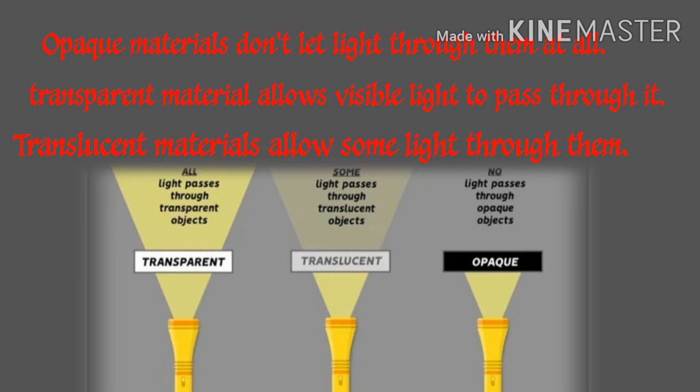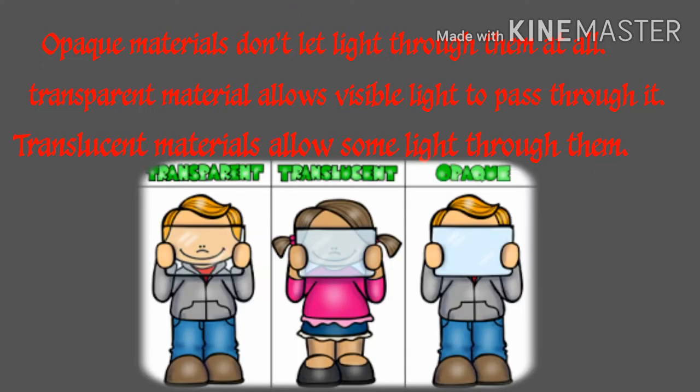We are familiar with these. The type of material which does not allow the passage of light is known as an opaque material. The material which allows the complete passage of light is known as a transparent medium. Another category partially allows the passage of light and partially blocks it.